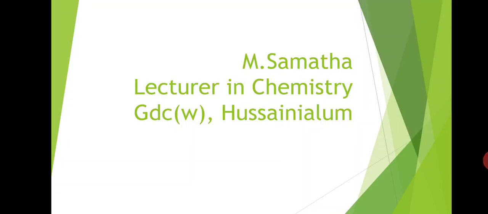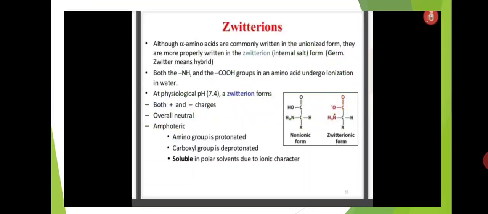In the previous session, we completed the introduction of amino acids and the classification of amino acids. In today's session, let us discuss the physical properties and chemical properties of amino acids. In that, the first physical property of amino acids is the formation of Zwitter ions.